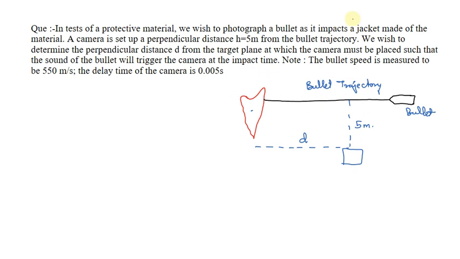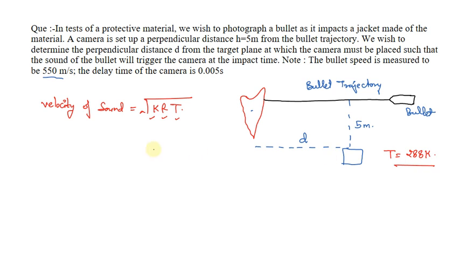So if we want to solve this particular question, what we need to find out is the velocity of the object and the velocity of sound. They have given us the velocity of the object, that is 550 meter per second, but what we need to find out is the velocity of sound. From this we know the formula, velocity of sound equals under root kRT. The parameters we need to know are the value of k, the value of R, and the value of T. The value of T they have given us as 288 Kelvin.